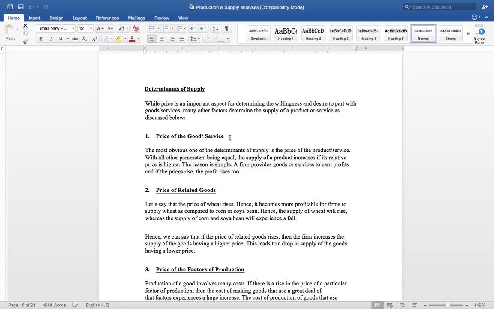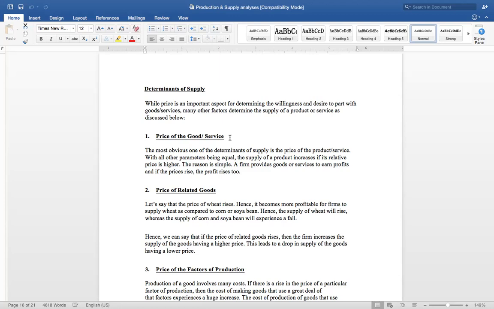So here what I'm saying is that the price of wheat is rising. Hence it will become profitable for firms to supply wheat as compared to corn and soybean, etc. So the supply of wheat will rise, whereas the supply of corn and soybean will experience a fall. Or comparatively, you can say that if the price of one commodity is rising, automatically we will increase the production of that particular commodity. That is the price of related goods.